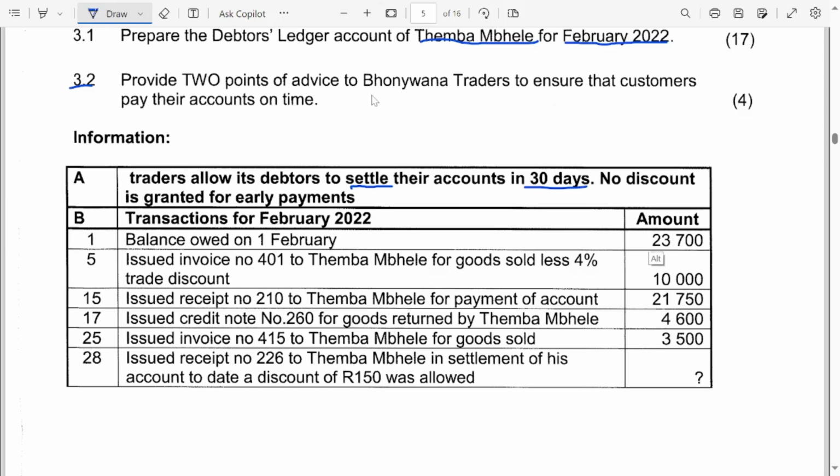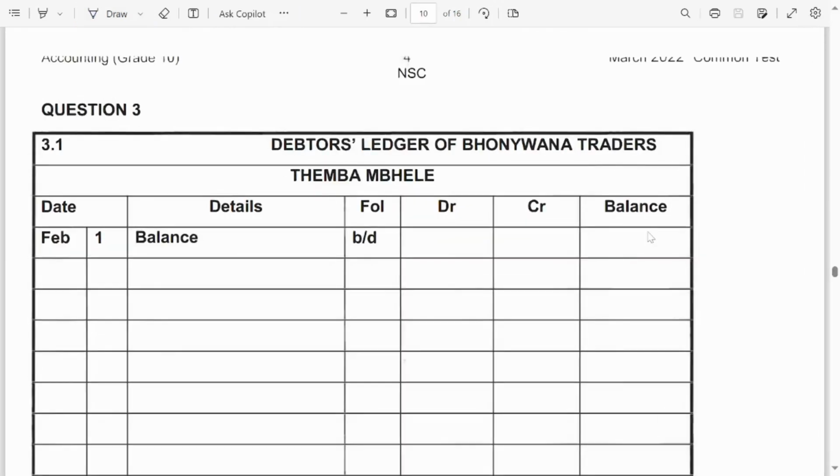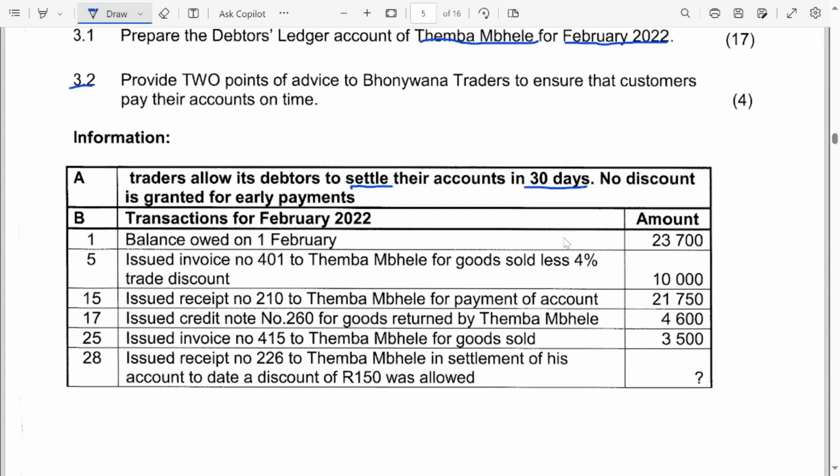So let's go to the answer sheet. The opening balance of Temba Mbele is 23,700, meaning that this debtor was owing us 23,700.